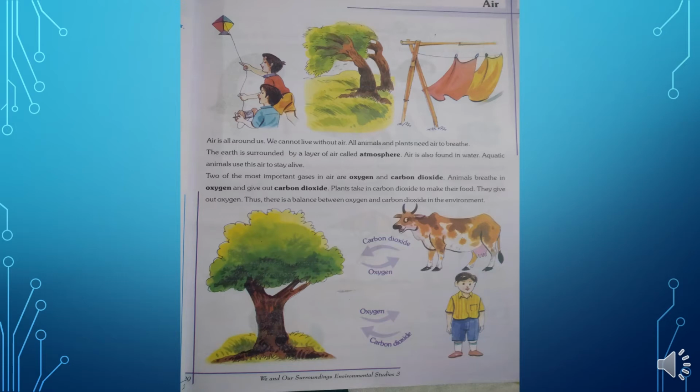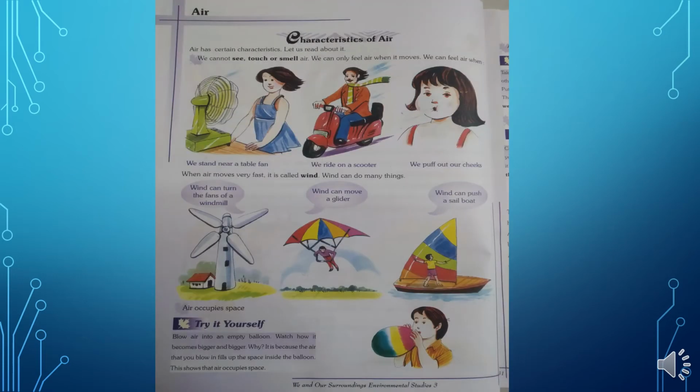Now turn to page number 30. Now let's see the characteristics of air. Air has certain characteristics. Let us read about it. We cannot see, touch or smell air. We can only feel air when it moves. We can feel air when we stand near a table fan. When we ride on a scooter, we puff out our cheeks. When air moves very fast, it is called wind.